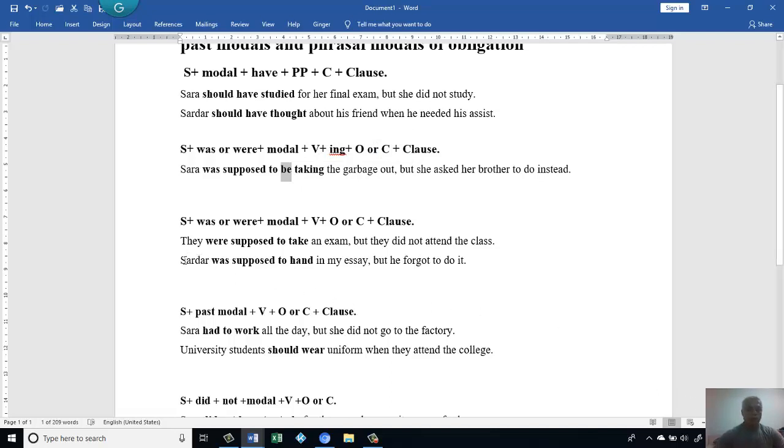If we look at the other sentence, Sardar was supposed to hand in his essay, but he forgot to do it. Here, subject, Sardar, was, the be verb, then we have the semi-modal, and then we have hand, then the rest of the sentence. If we look at those two sentences, we see this has happened. The whole sentence is in the past, because here I have was and were, and the same thing here, we have was, then the modal in the past.